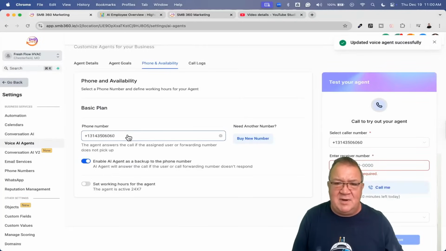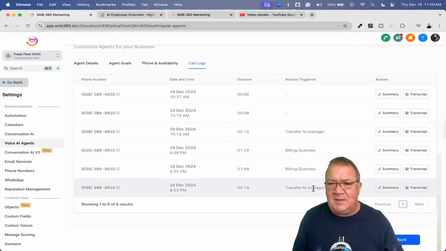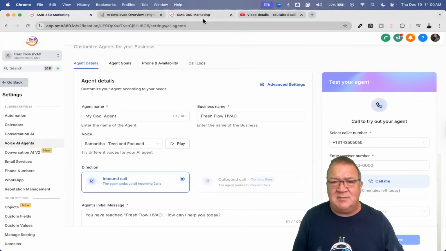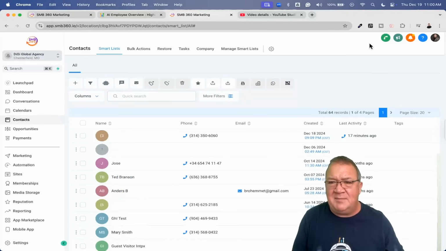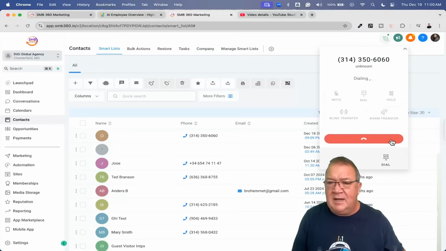Notice that I do have the phone number selected, and then you do have this nice call log, which at least shows you some of the stuff. You can get transcripts and summary information over here, which is pretty awesome as well. So let's go ahead and see how some of this stuff is working out. I'm going to come back over here and click on this one. We're going to dial the number again. So click here and let's see what happens.